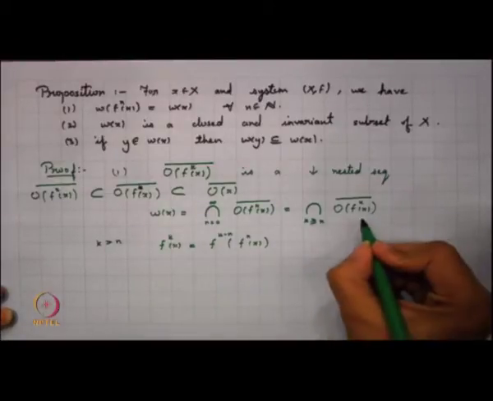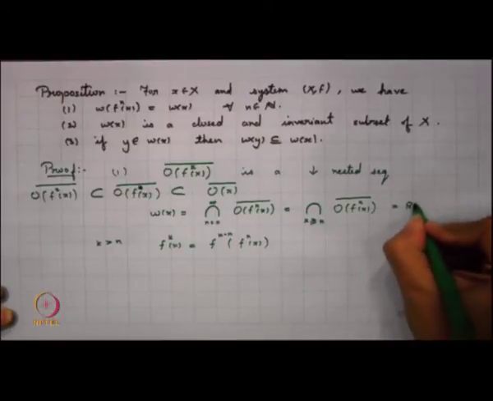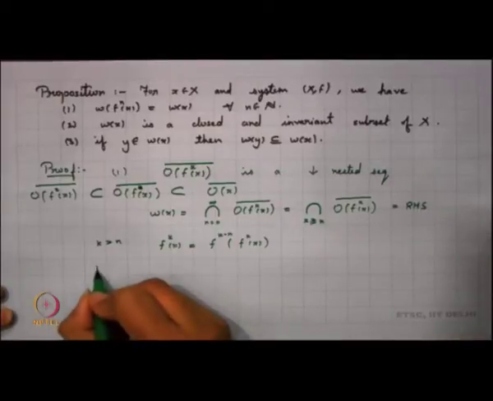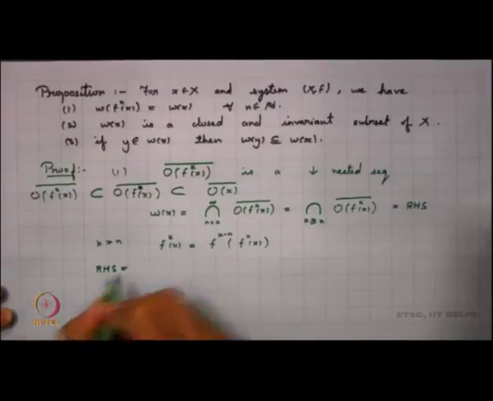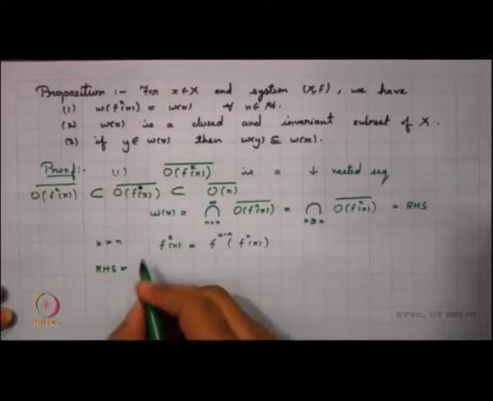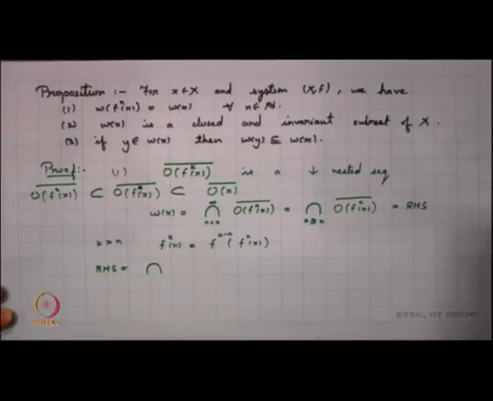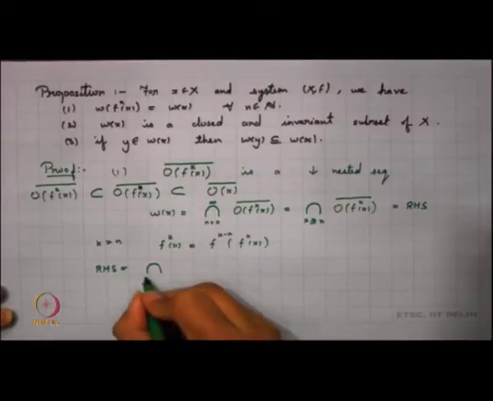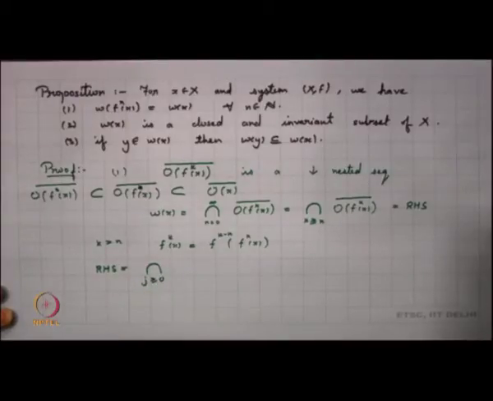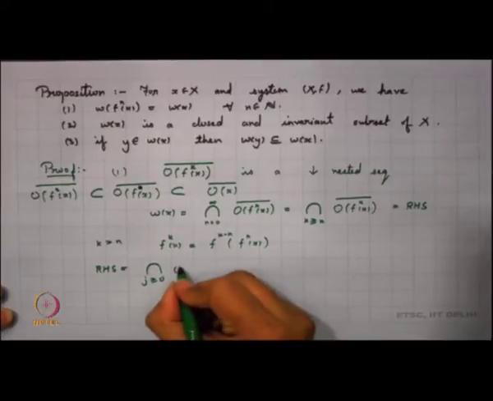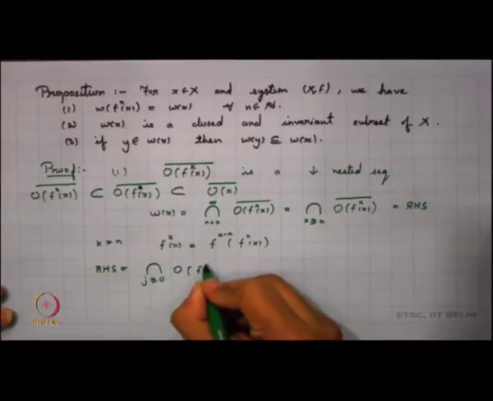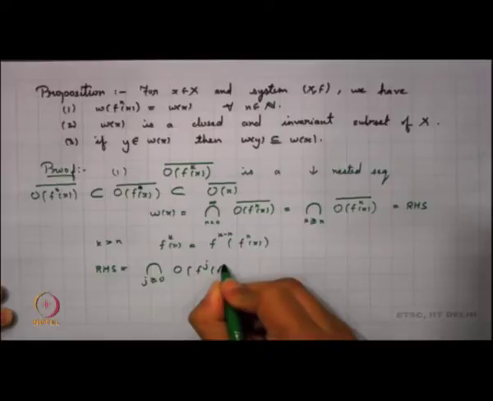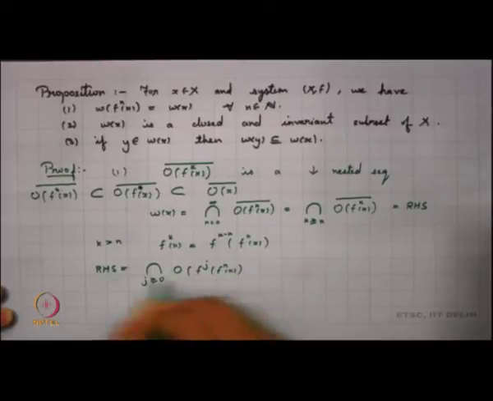If I look into my RHS here, because I had this factor, I can say that this intersection can be seen as the intersection over j greater than or equal to 0 of the orbit of f^j of f^n x, whole closure.